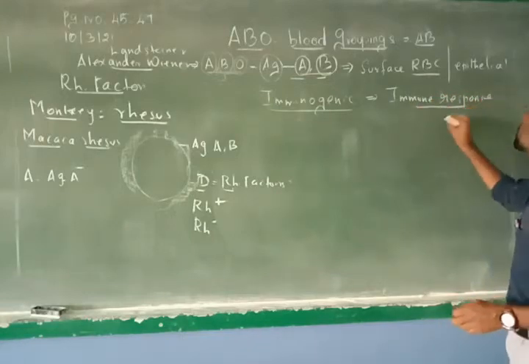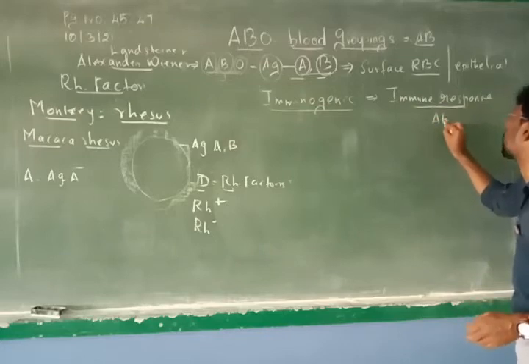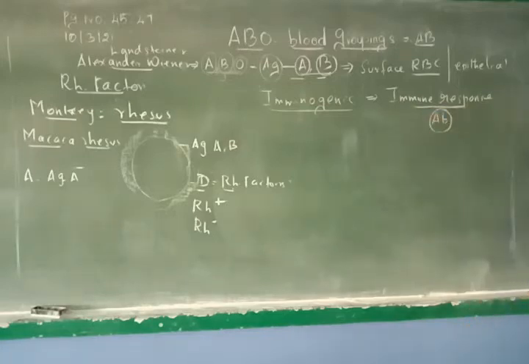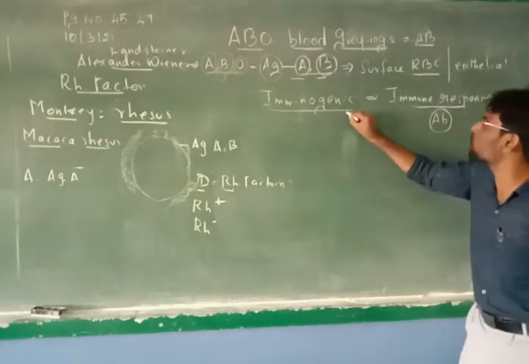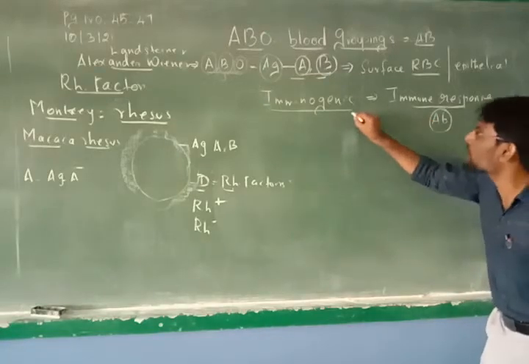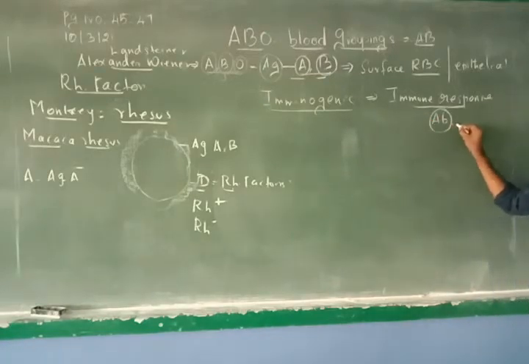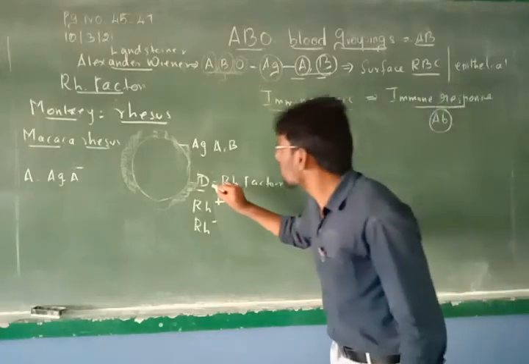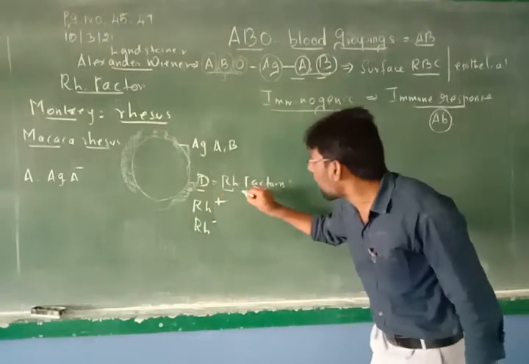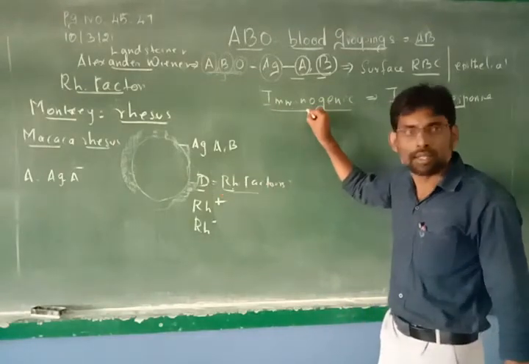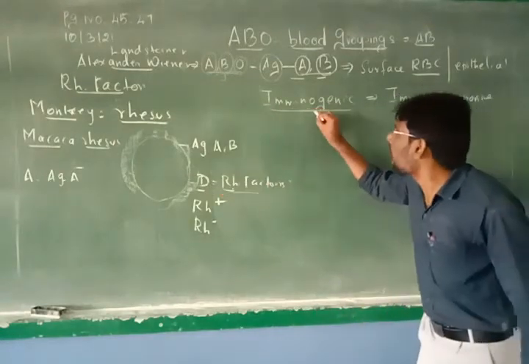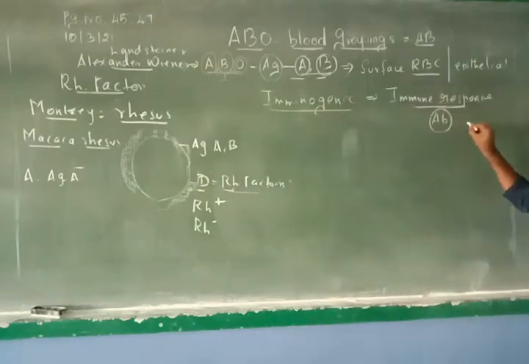Immune response means production of antibodies. Anything that stimulates or initiates the production of antibodies is called immunogen. So now this D antigen or this RH factor is called immunogen. In the sense, this antigen has the capacity of producing antibodies.